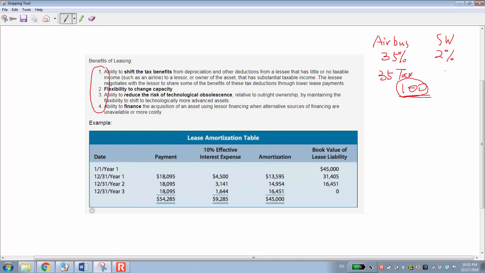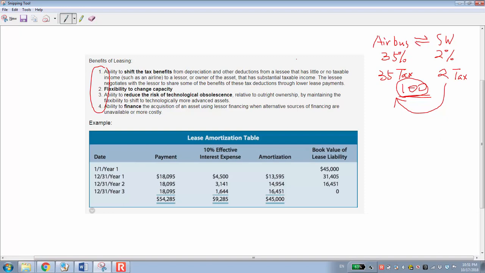But for Southwest, there's only $2 of tax saved. So that's the difference. So actually Southwest and Airbus can have a lease contract, and Southwest can shift its tax benefit to Airbus to save tax. And the two parties can negotiate how to share the benefits.